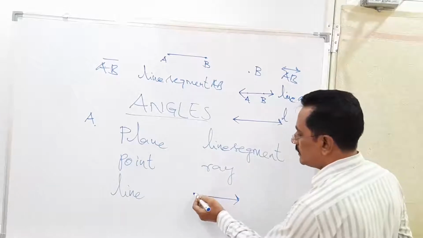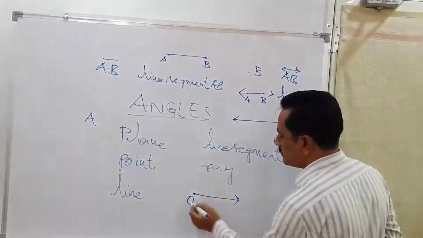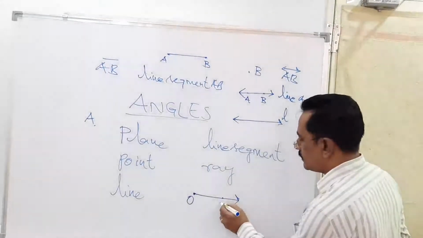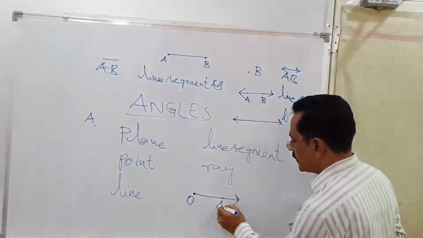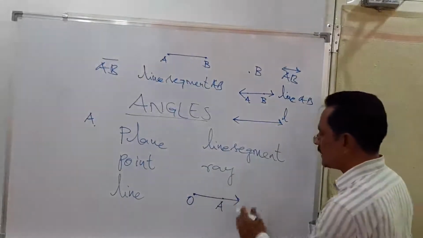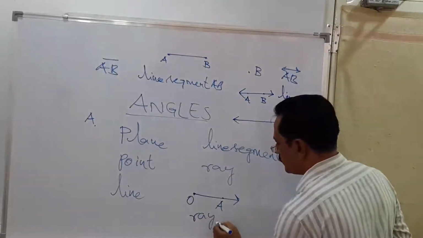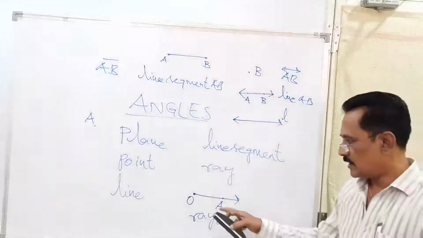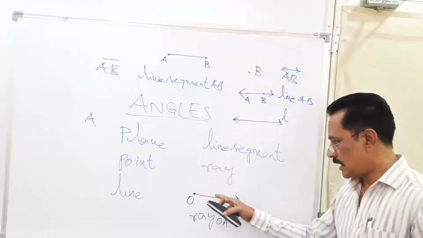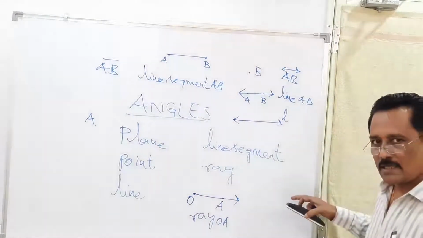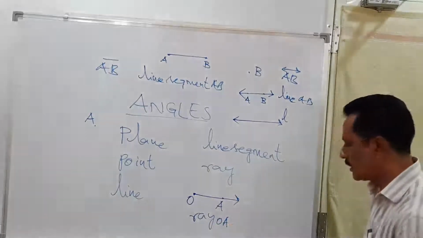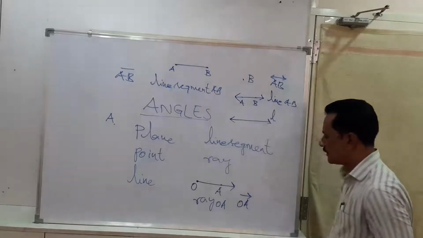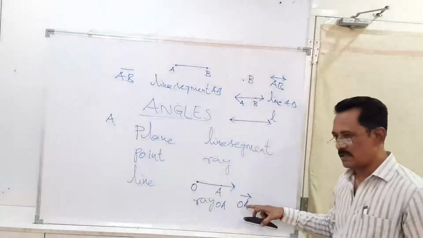So as we have marked this point, it can be named as some letter O, and if I mark one more point on this ray that lies on this ray as A, then I can read this as ray OA. So ray means it has one end point, and in the other direction it can be extended endlessly. So this is called ray OA, and the symbolical representation is like this. This is the symbolical representation of ray OA.